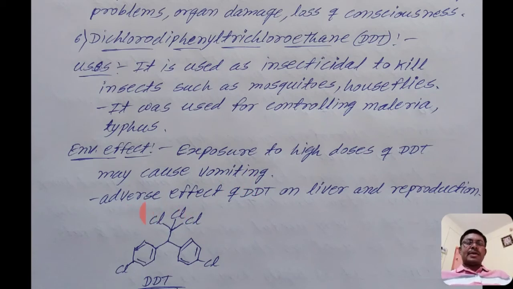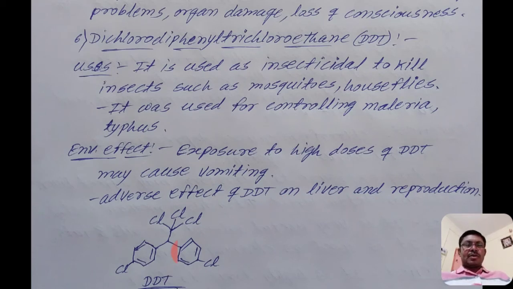Another effect is the adverse effect of DDT on the liver and respiration. So it has been banned because it is harmful to the liver and respiratory system.